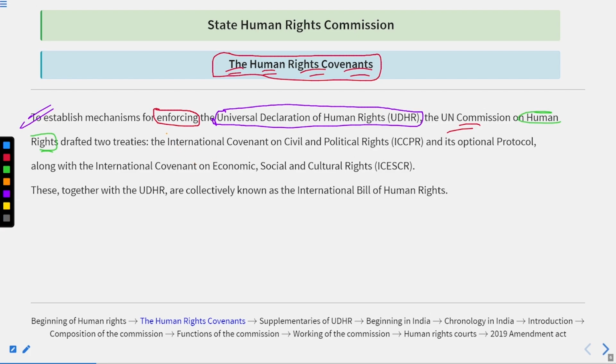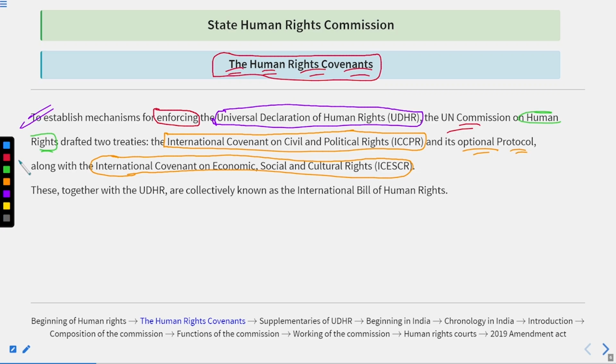First is the International Covenant on Civil and Political Rights, ICCPR, and its optional protocols, along with the International Covenant on Economic, Social, and Cultural Rights, ICESCR.